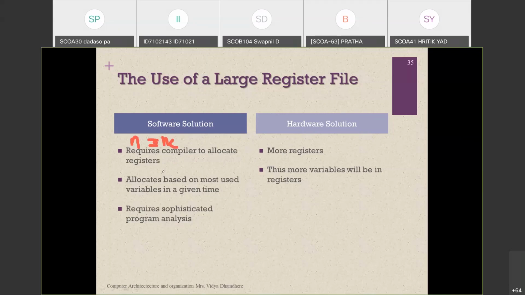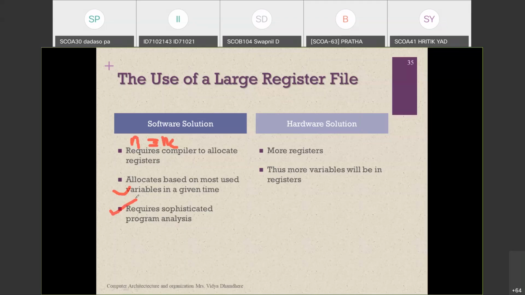The next thing is to allocate based on the most used variable in the given time. So for this register, whatever value we want to assign, that value should be assigned within a given time. That should be done in a software solution. The third one is, if you require static program analysis, that will be done with the help of the software solution. It is easily possible.